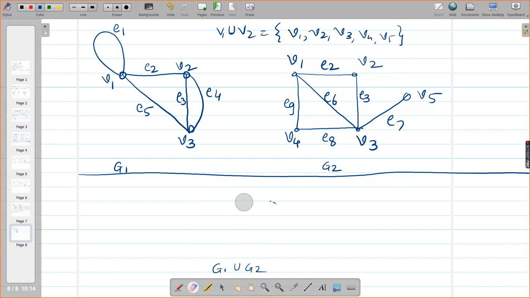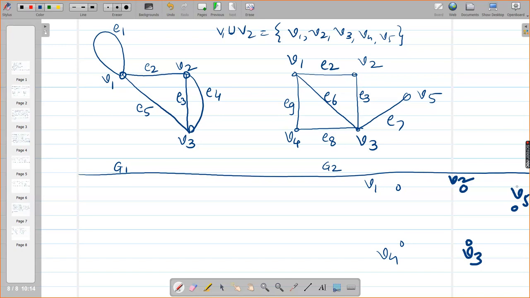Let me draw it here. यहाँ पे थोड़ी ज्यादा जगह है. 1, 2, 3, 4 and 5. V1, V2, V3, V4 and V5. So I am putting the vertices as they are given in G2.